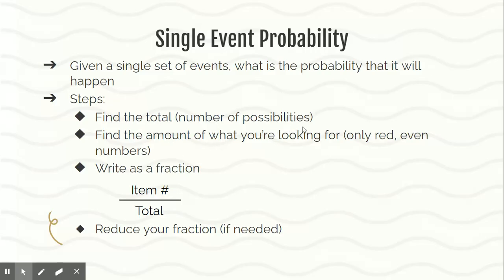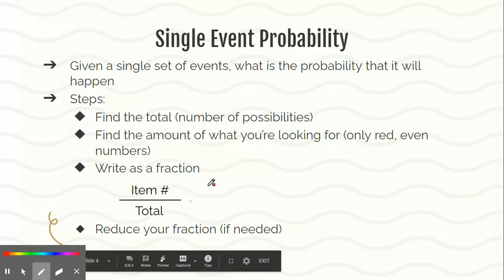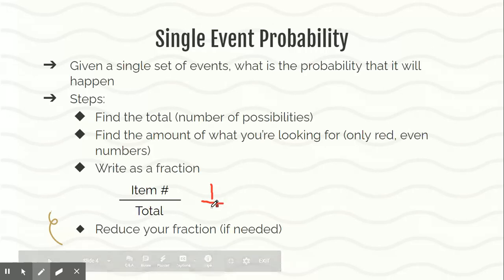And then we find the amount of what you're looking for. If it's only red, if you want to find even numbers, if you just want to find a 1. So if I want to find out what the probability of rolling a 1 on the dice is, I'm going to write it as a fraction. I only have one 1 on the dice, so I'm going to put 1 on top. And then the total amount of sides on the dice is 6, so I'm going to put a 6 on the bottom. And that's going to be my answer, 1 out of 6.